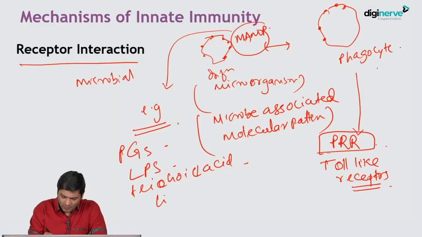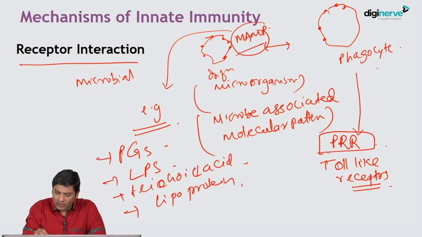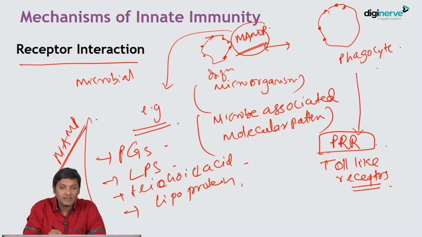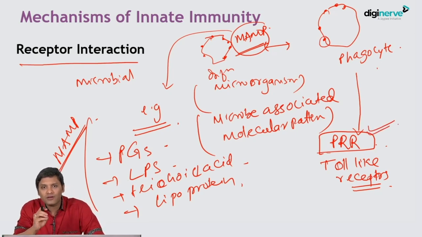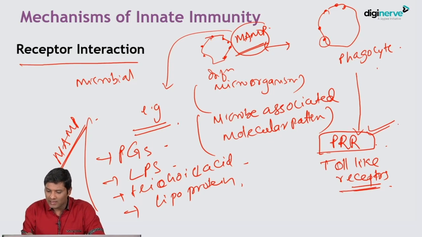All this, including lipoprotein, are classical examples of MAMP antigens. So these are the antigens of the microorganisms which can initiate innate immunity by binding to the specific receptors on the host cell, which are called pattern recognition receptors. The classical example is toll-like receptors. So this is the first step of innate immunity.